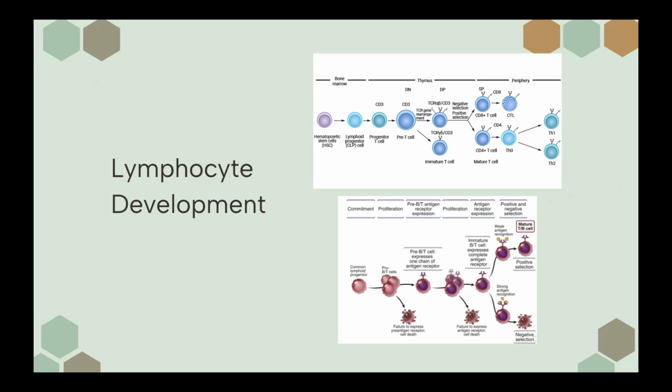T cells migrate from the bone marrow to the thymus and undergo development. They have positive and negative selection so that they can recognize antigens presented by MHC and don't react to self-antigens.